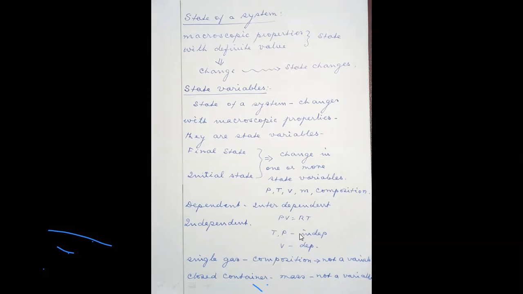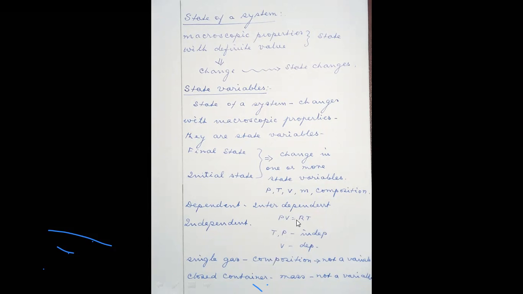Suppose you take a cylinder containing a gaseous substance, with a frictionless piston to move up and down to change the volume and the pressure, and the gas is considered to be ideal in nature. Then what will happen? According to the ideal gas equation, PV is equal to RT.